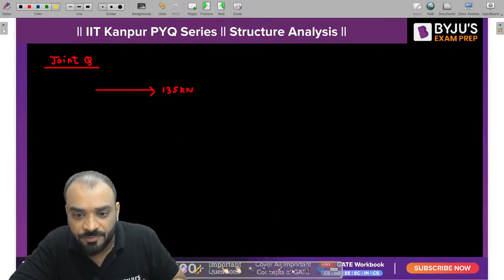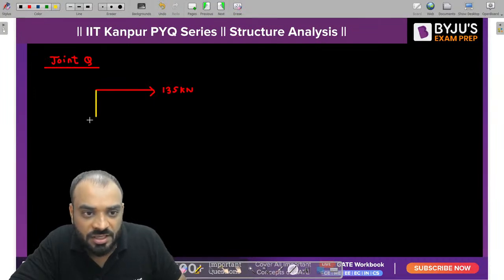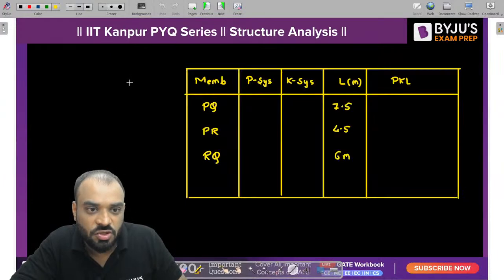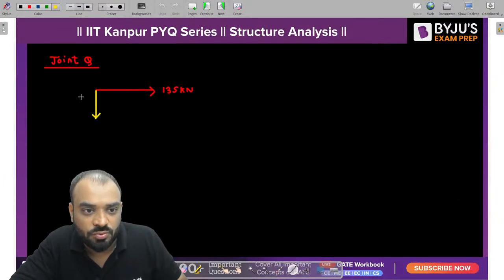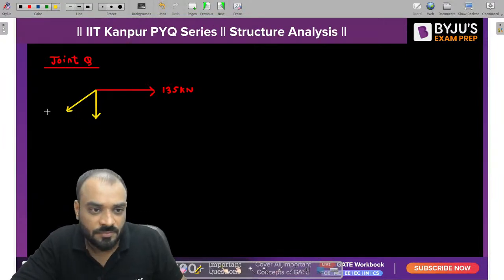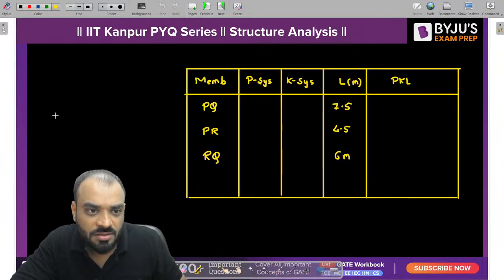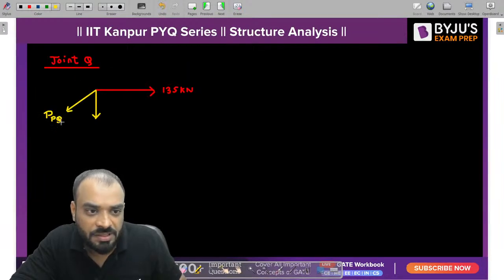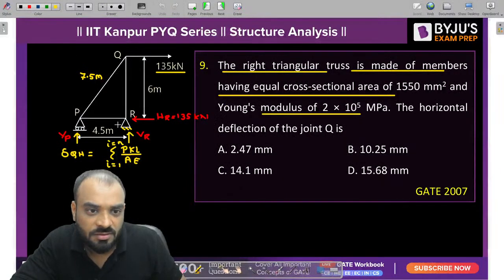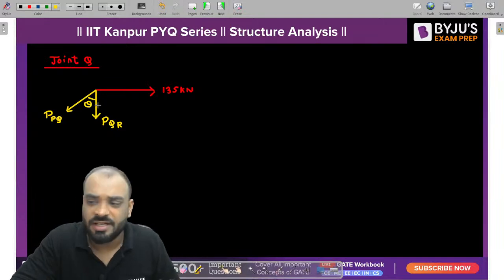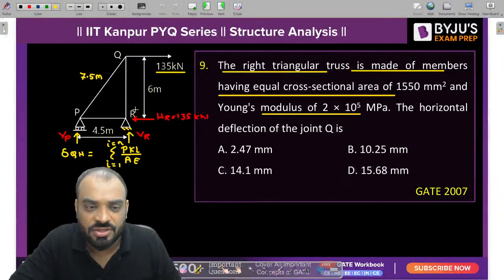Then we have the vertical reaction, the member, which is basically TQR and TPQ, or you can write it this way also, PPQ and PQR. And this is nothing but our theta. You can find out the theta easily because we know all the dimensions of the member.